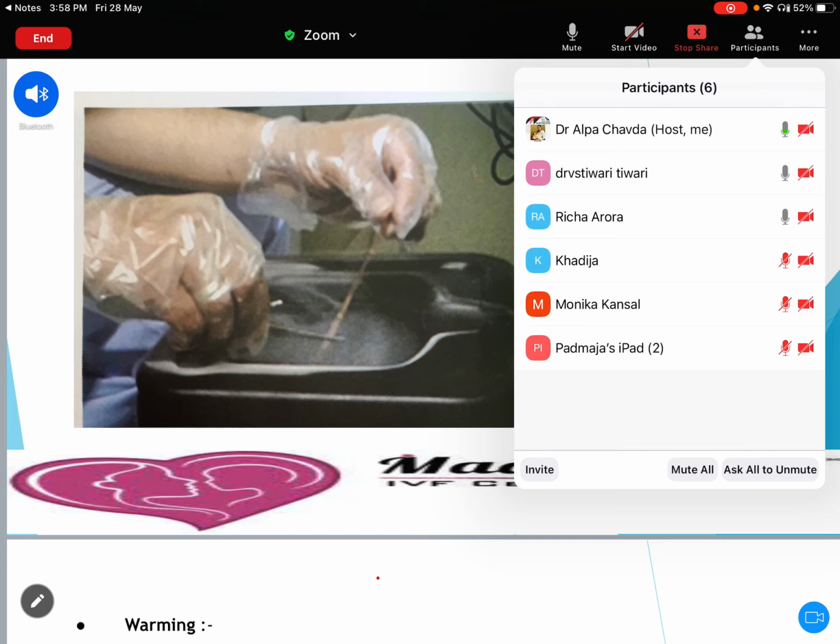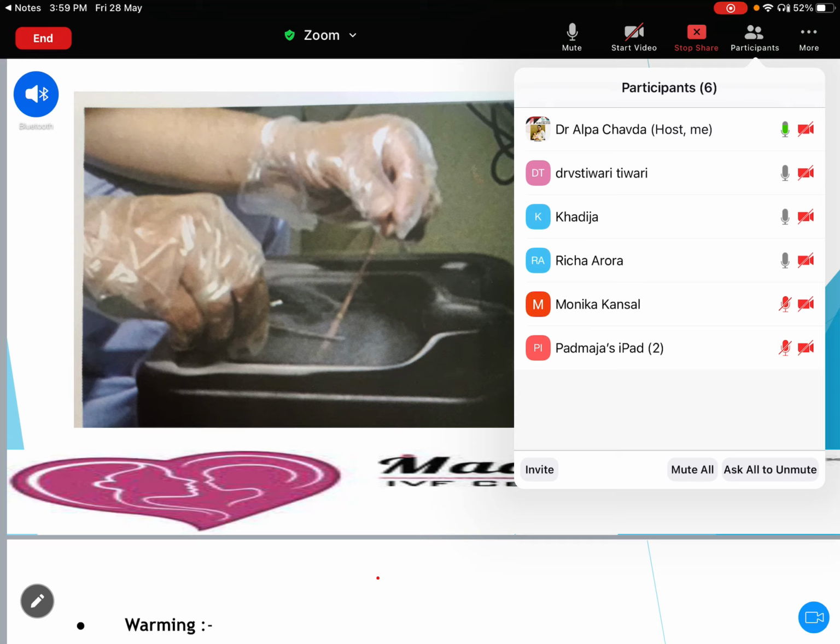When you do blastocyst freezing, the problem is that if it is a little bit late and the embryo is in the process of hatching, it sometimes gets damaged, or it hatches out while doing the freezing. That is the biggest problem in day 5 embryo freezing. So at my center I always freeze day 3 embryos, never day 5. But sometimes, if I do extended culture and embryos are left, then we go for day 5 freezing. Not a big issue.